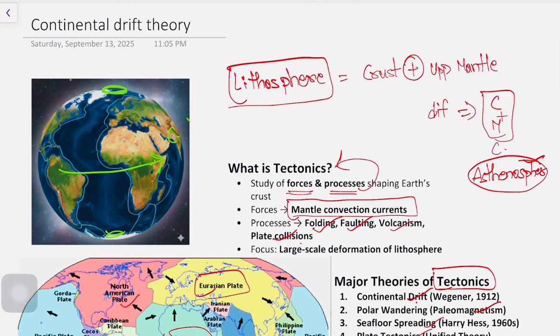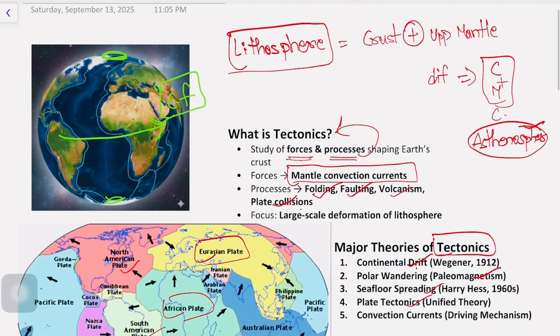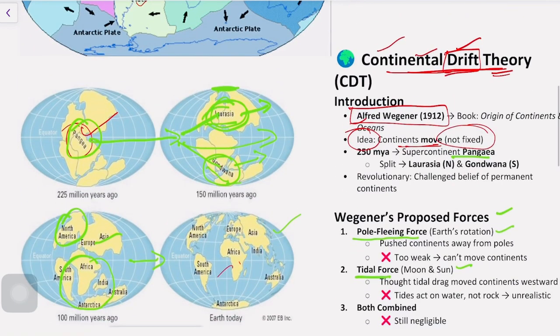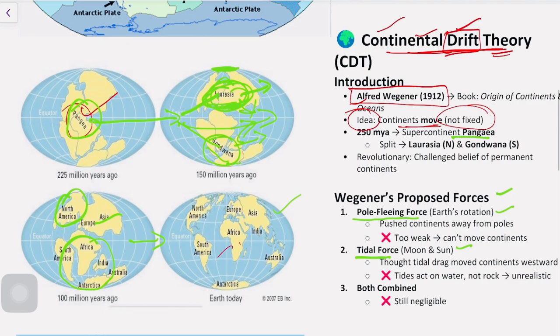This centrifugal force pushes the continents present in the polar region towards the equator, forming different continents. That is the pole fleeing force, because those continents are pushed from the polar region.